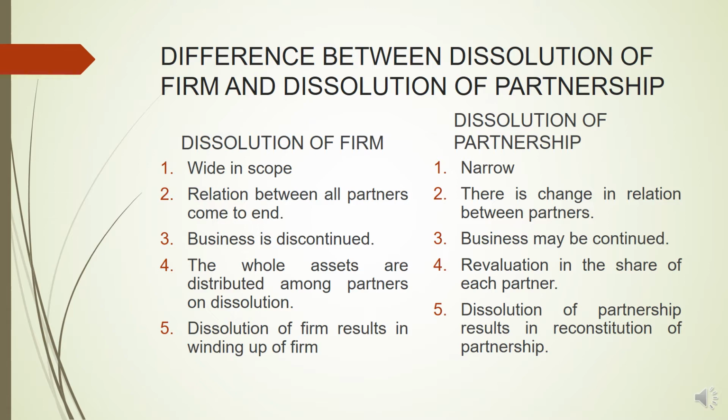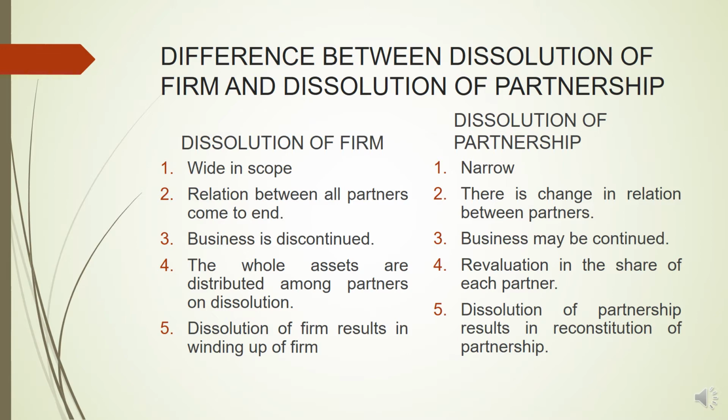But in case of dissolution of partnership, there's a change in relation between the partners. As I've given you one example, there were three partners A, B, and C. When C leaves, C will be called as an outgoing partner. So only the relation between the partners has changed. Now there will be a new partnership agreement between A and B. So the partnership has been reconstituted. The firm has not come to an end.